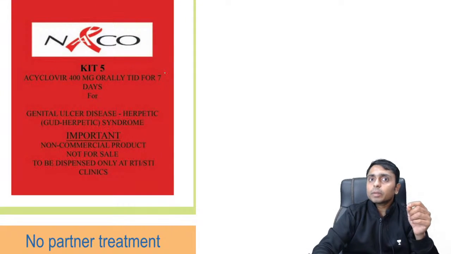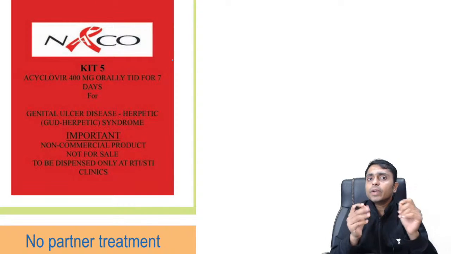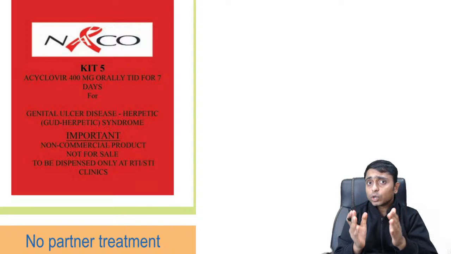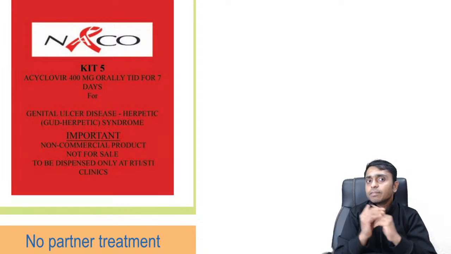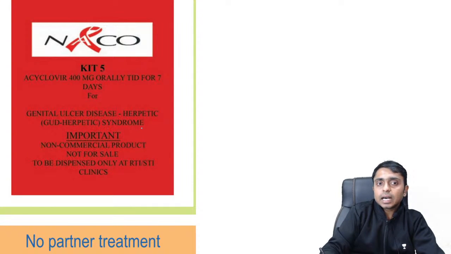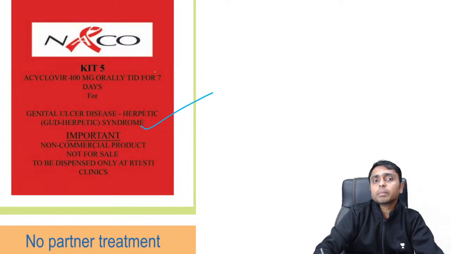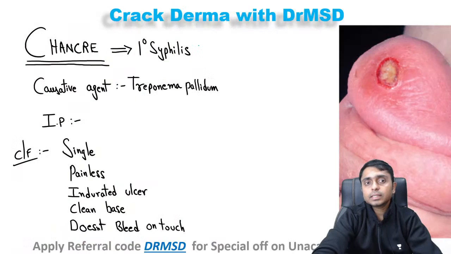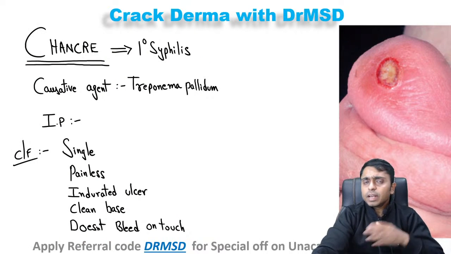And in the treatment of herpes, we are going to use Kit 5, where we will give oral acyclovir 400 mg TID for 7 days. So all these are given here. So it is genital ulcer disease because of herpes. So treatment will be acyclovir 400 mg thrice daily for 7 days. And this we have already discussed, right?